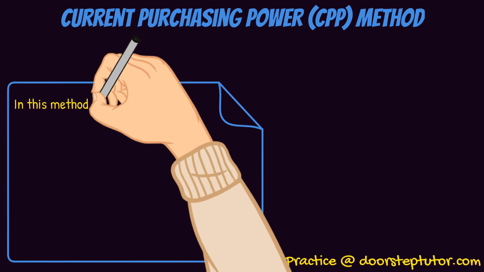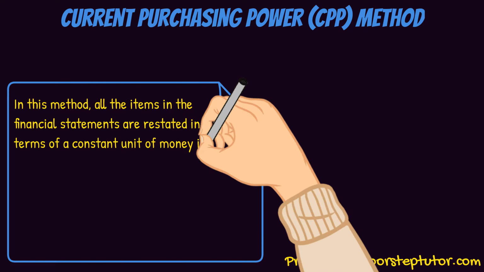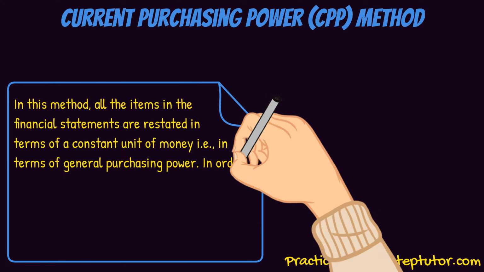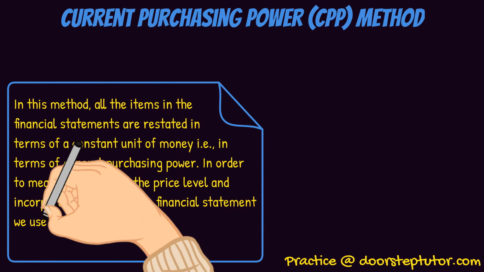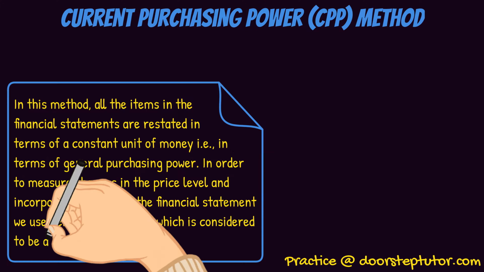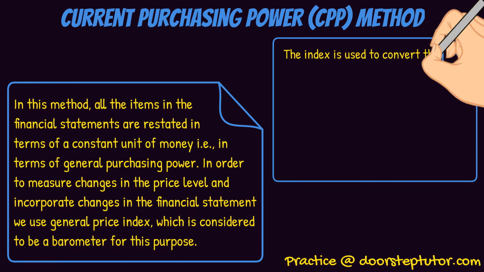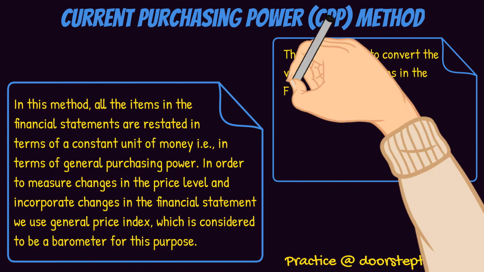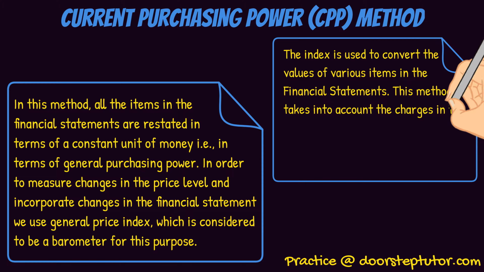In this method, all the items in the financial statements are restated in terms of a constant unit of money, that is, in terms of general purchasing power. For this purpose, an approved price index is used to convert the various items of historical financial statements. Retail price index or wholesale price index is taken as an appropriate index for the conversion of historical cost items to show the changes in the value of money.